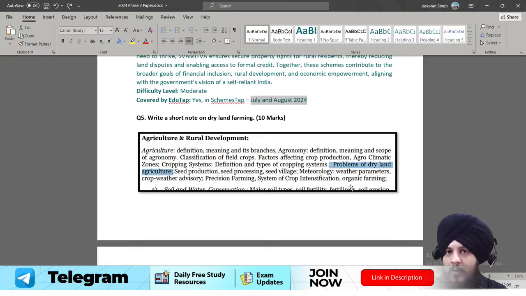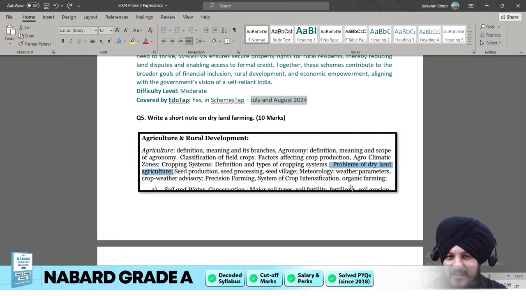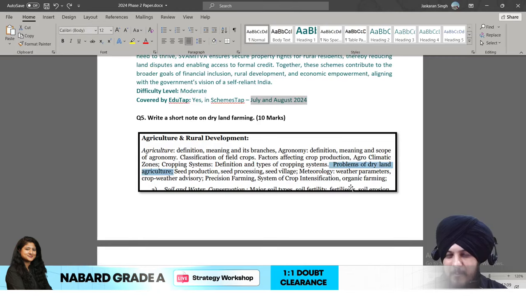First of all, you can talk about the challenges of dry land farming. कि dry land farming में क्या challenge है, irrigation के challenge है, ठीक है, sustainability के challenge है, ठीक है, income के challenge है, farmers income gets hampered. Such type of points you can generate. Different type n number of points are there. तो आप वो लिख सकते हो अपना कंटेंट बढ़ाने के लिए.